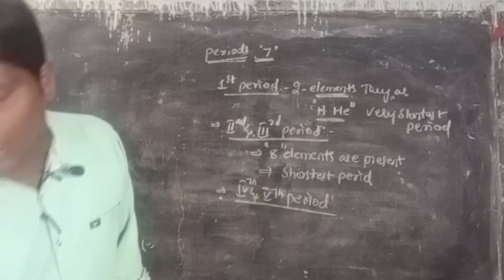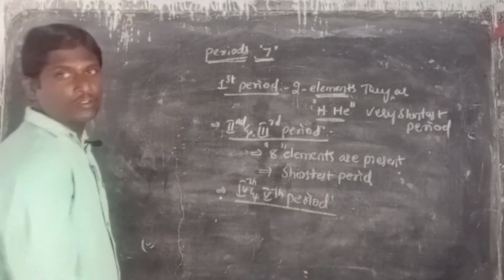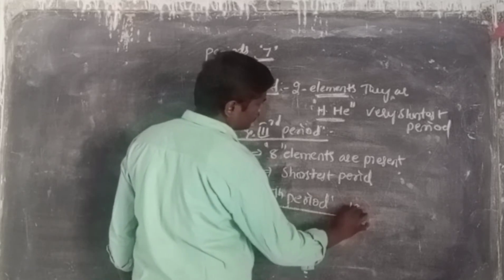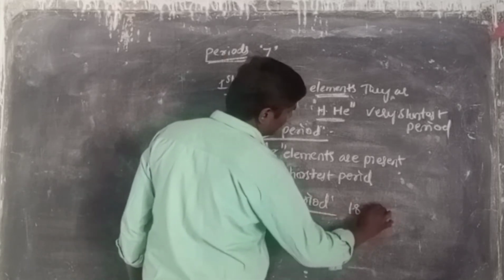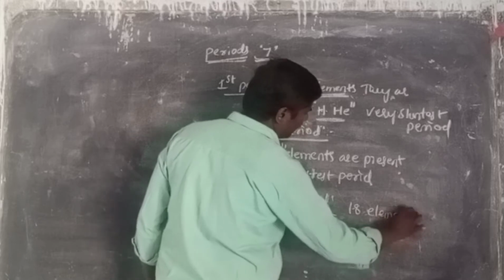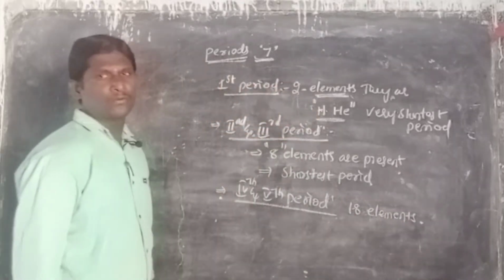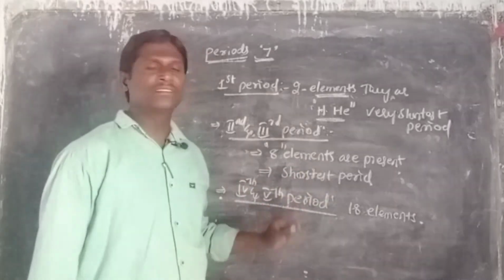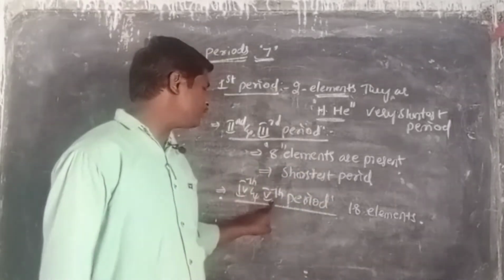How many elements are present? The fourth and fifth periods each have 18 elements. So the numbers are 2, 8, 18. This is the fourth period and fifth period.